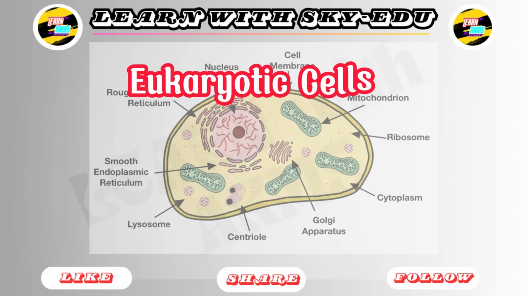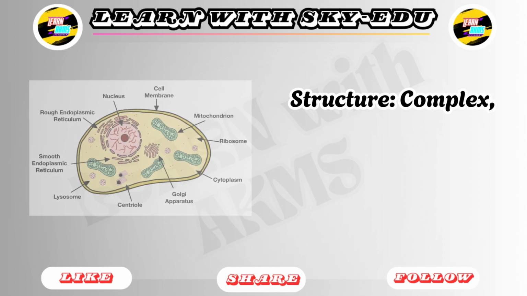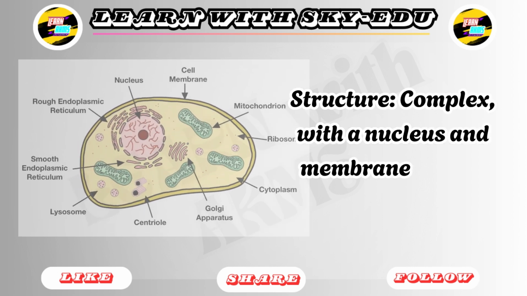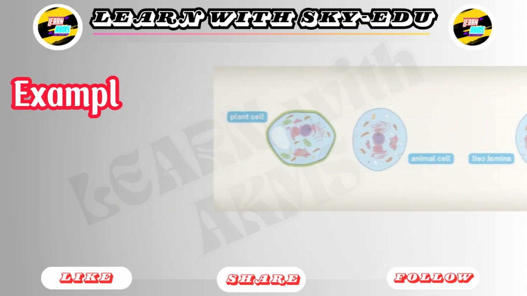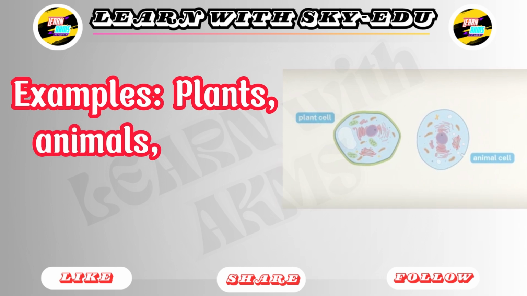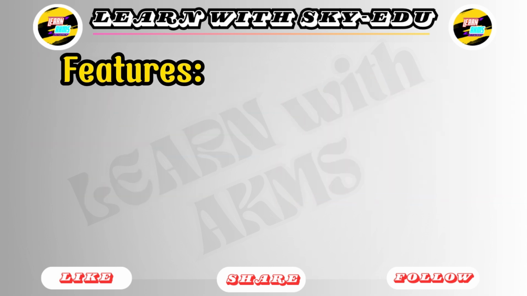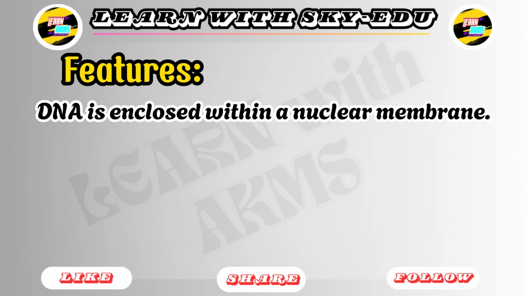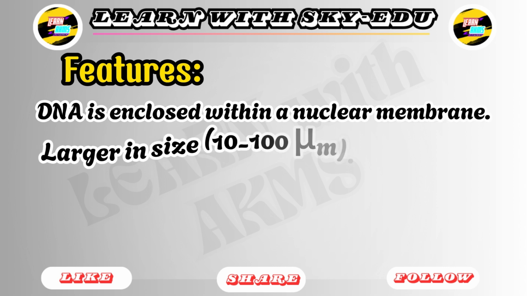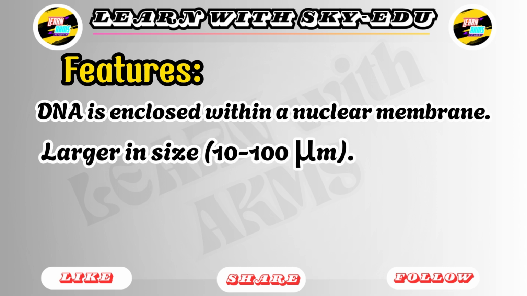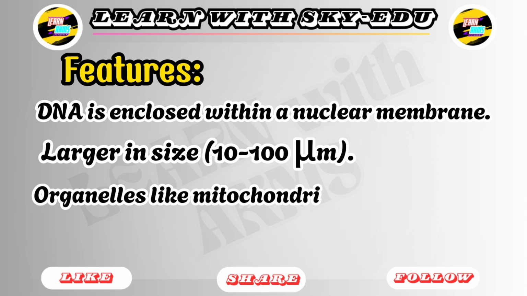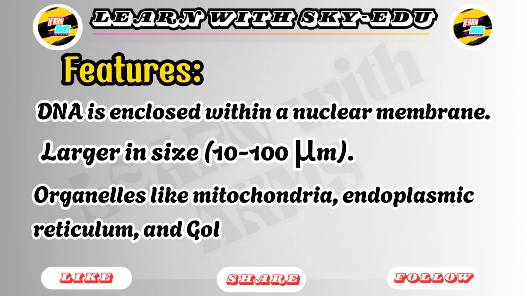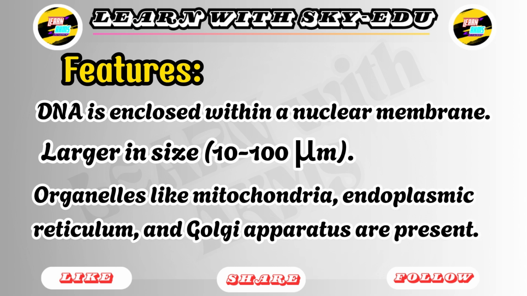Eukaryotic cells. Structure: complex, with a nucleus and membrane-bound organelles. Examples: plants, animals, fungi, protists. Features: DNA is enclosed within a nuclear membrane. Larger in size, 10 to 100 micrometers. Organelles like mitochondria, endoplasmic reticulum, and Golgi apparatus are present.